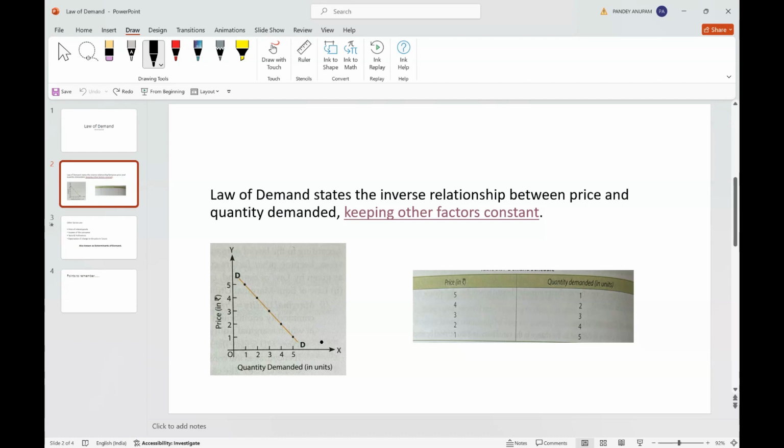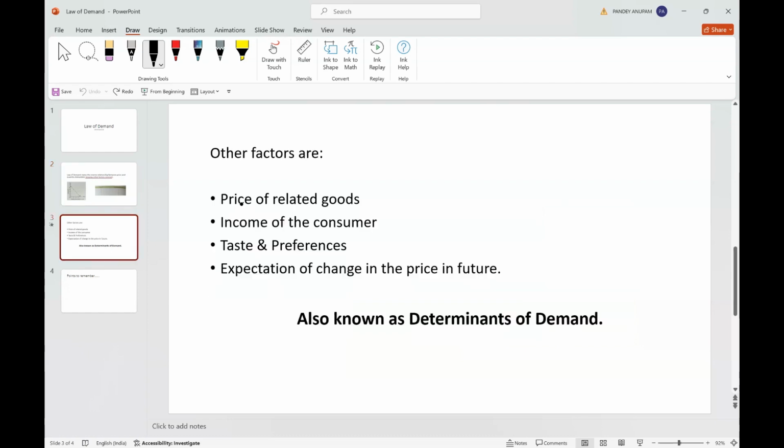Okay. Now talking about keeping other factors constant, the other important aspect of the definition. What are the factors which we are keeping constant here? It is price of related goods, income of the consumer, tastes and preferences, expectation of change in the price in future.